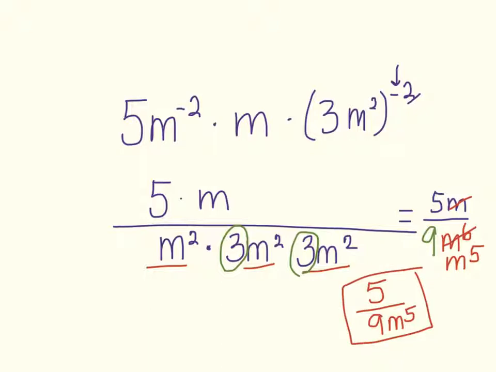All right, now one more, one that has 0 exponents. Let's say I have 4r to the 0 power times 8r squared times r to the negative 4.